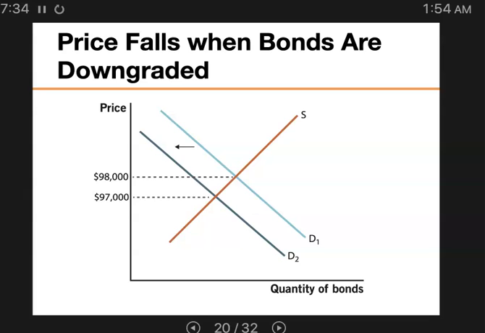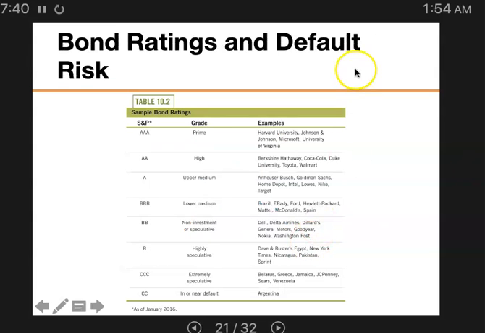So let's take a look at bond ratings and default risk on the next slide. These bond ratings and default risk, it might be a little small, but this is from your book, table 10.2. This is just a sample of bond ratings from Standard & Poor's.